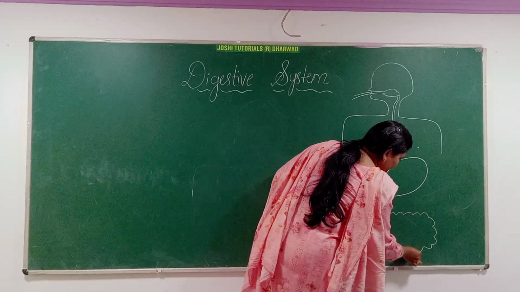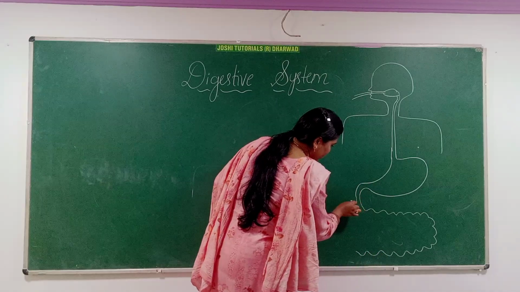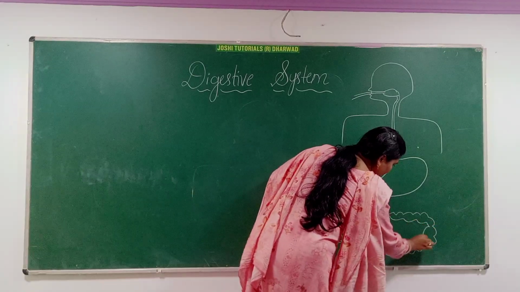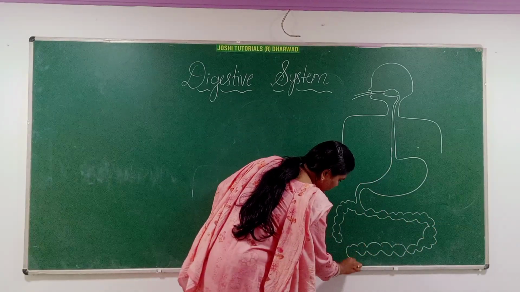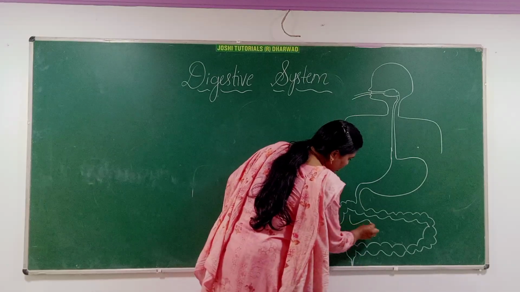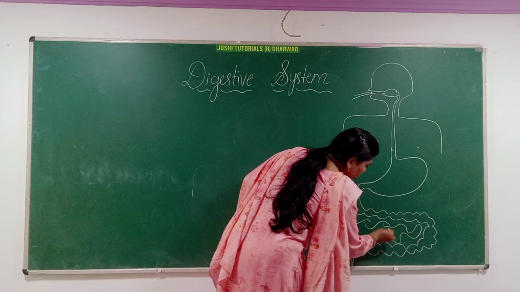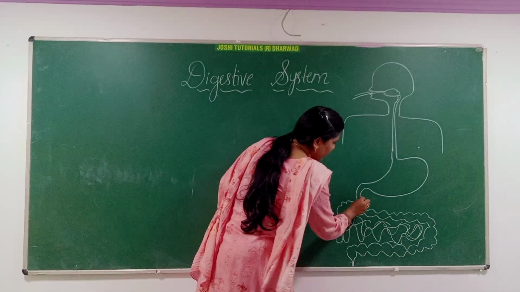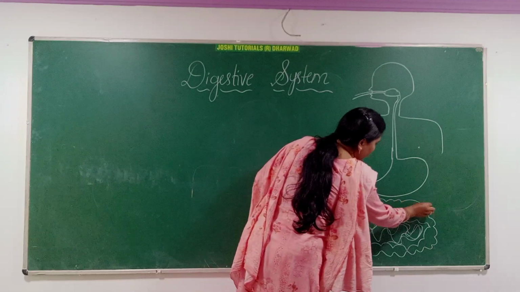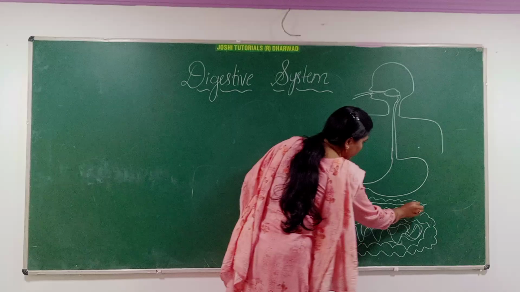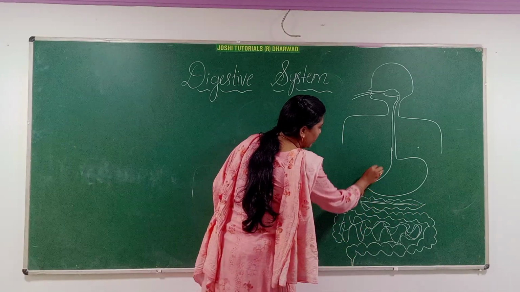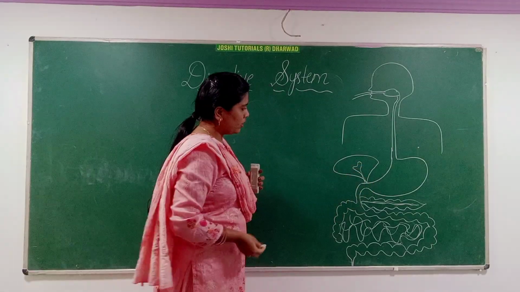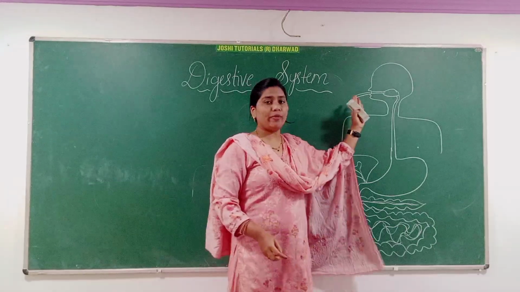and here is the large intestine, and you can see here the highly coiled small intestine, and this is the pancreas, and here is the liver. Okay, first I'll explain about the mouth.